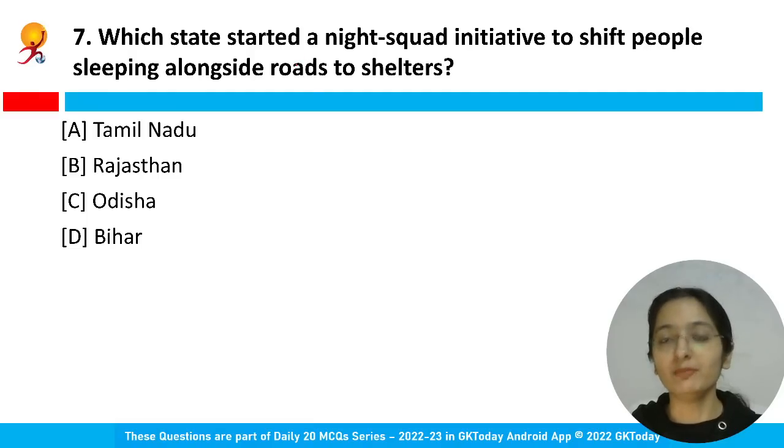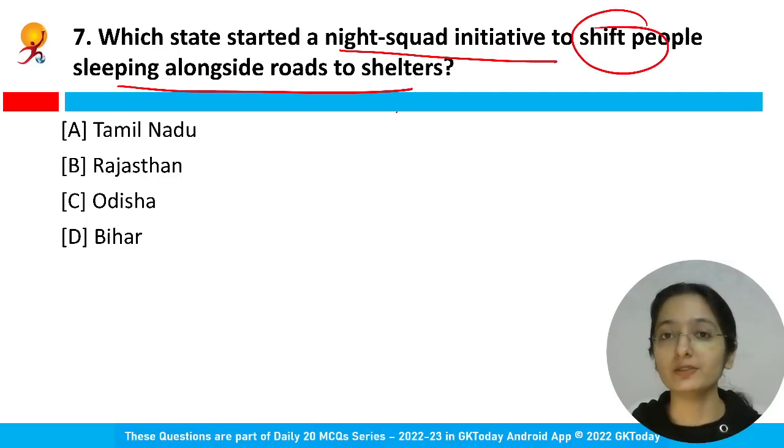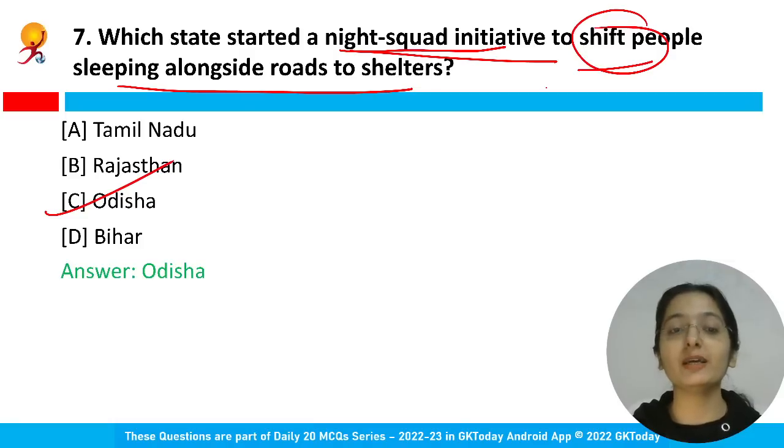Moving on. In Maharashtra. Which state started a night squad initiative? This initiative is to shift people sleeping alongside roads to shelters. Before going to the four options, please do remember that they can ask you that Odisha is the right answer now, but Odisha state has started a night squad initiative. The purpose of this initiative is, and you will be given four options, to shift people who are sleeping alongside the roads to the shelters.